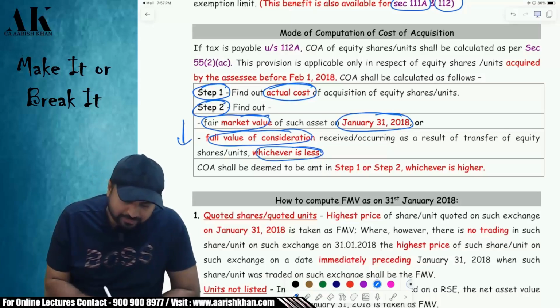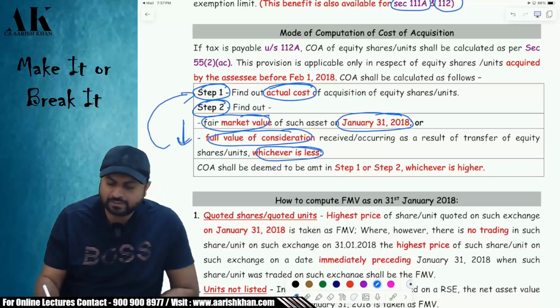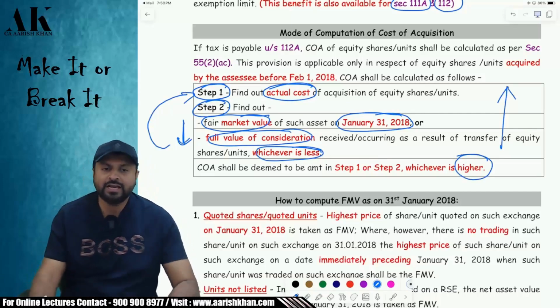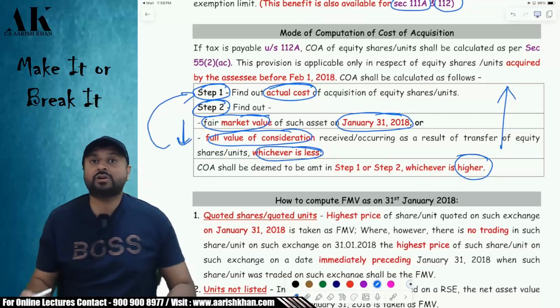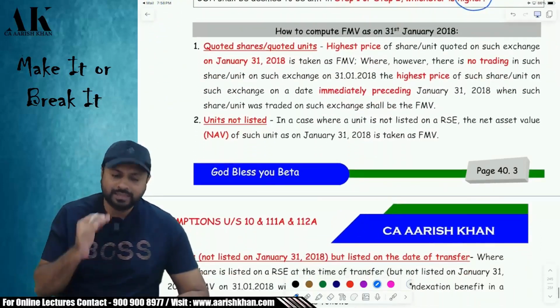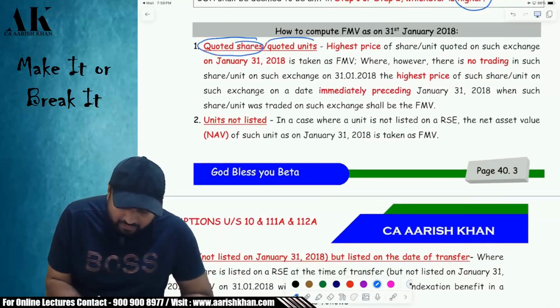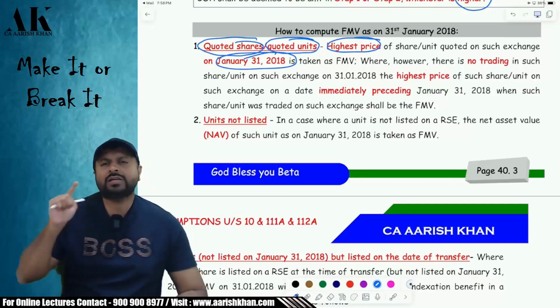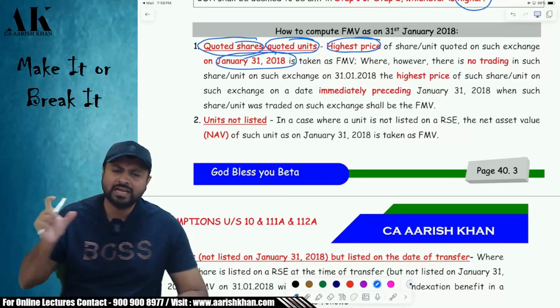This will become your step number 2. Then compare that with step number 1, and whichever is higher will become your cost of acquisition. Is it clear? Now, how to determine the FMV as on 31st Jan? For that, the government has given a mechanism. If your shares are quoted or if your units are quoted, then you have to take the highest price on 31st Jan. Whatever was the highest price of that share on 31st Jan, that will become the FMV on 31st Jan.